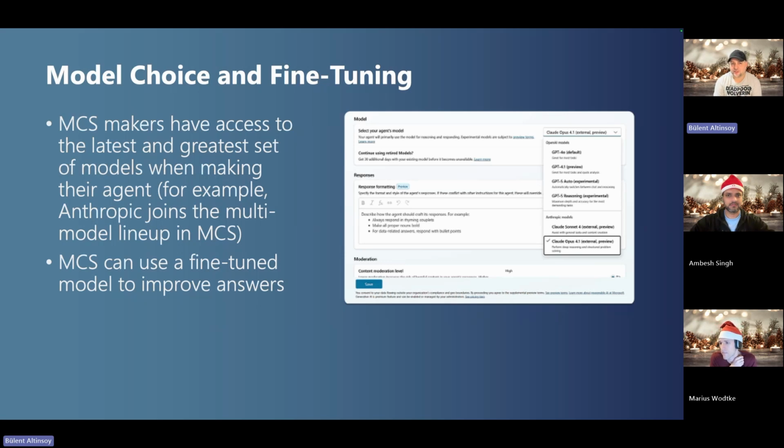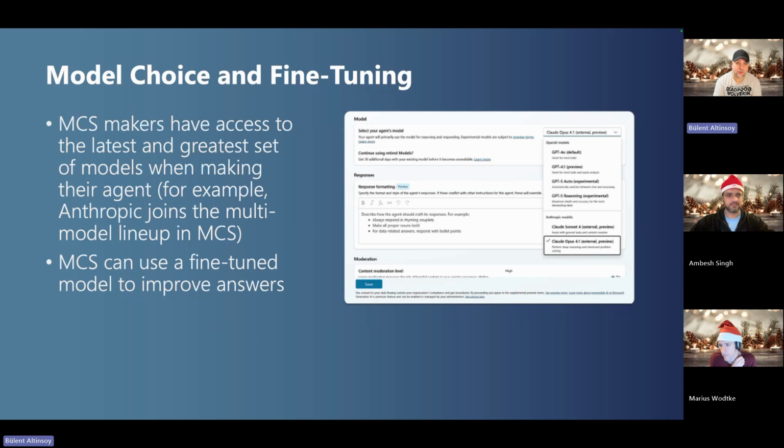The best way is to use multi-agent and assign one large language model which fits that purpose. That's why it's great that Microsoft has introduced so-called model choice,